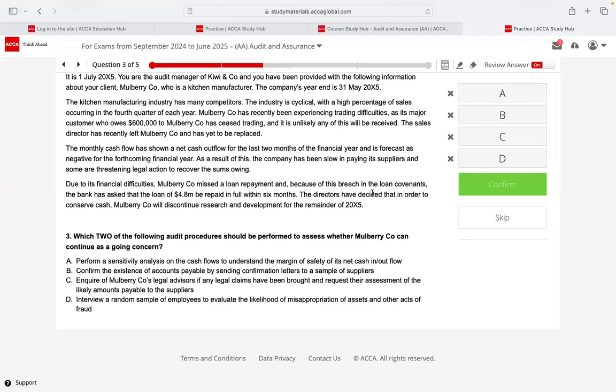Imran, are you there? A and C. A and C. Which two of the following audit procedures? Okay. A and C.